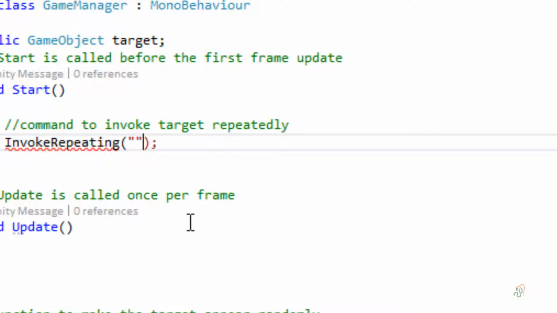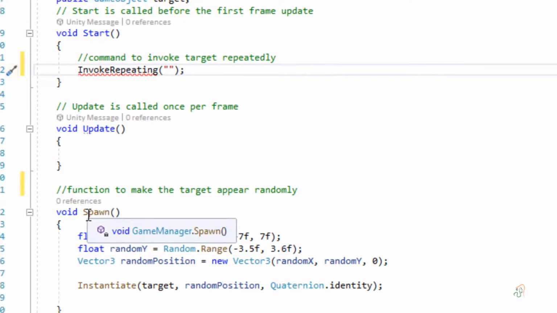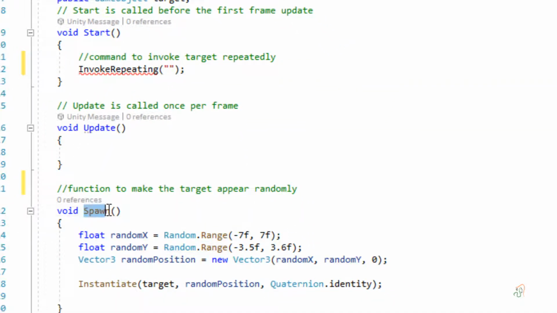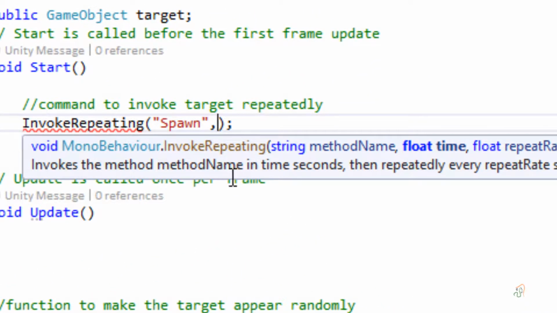So I will put two inverted commas, and in between them we are going to take this method. The best way is to select this method, copy it, come in between the inverted commas and paste it, and after this put a comma. So we have added the first parameter, that is the name of the method which requires to be invoked.